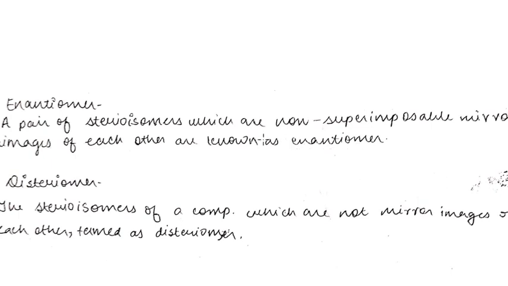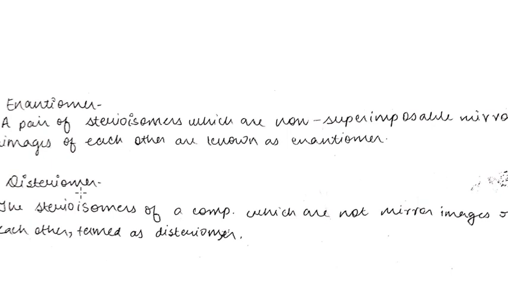I repeat, a pair of stereoisomers of a compound which are non-superimposable mirror images of each other are known as enantiomers. But if we have stereoisomers of a compound which are not mirror images of each other, both are the same compound, but they are not mirror images of each other, then they are known as diastereomers.